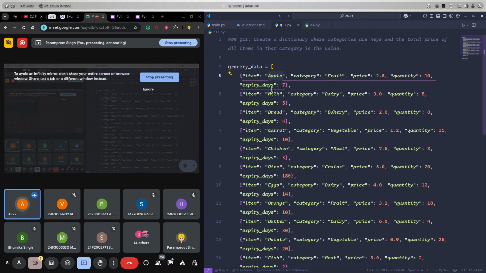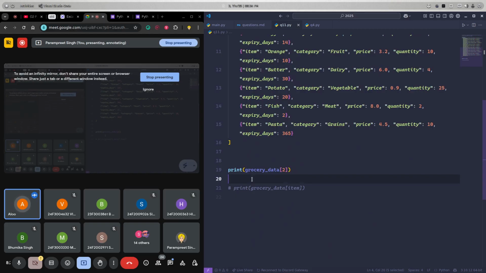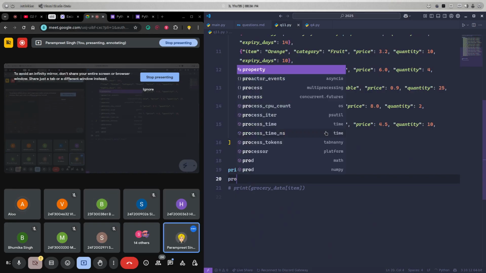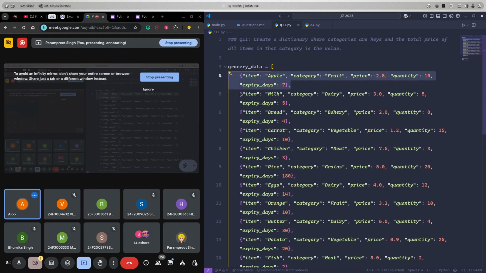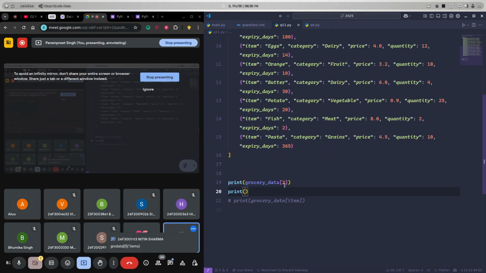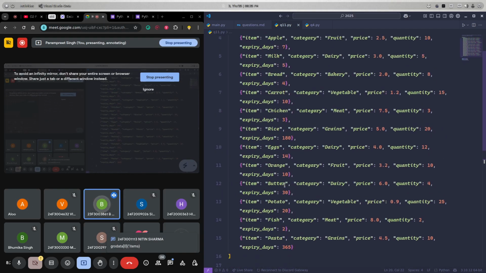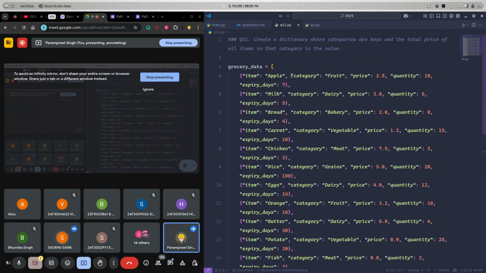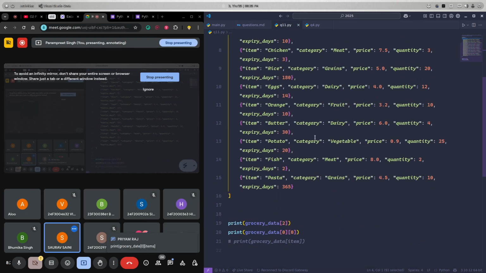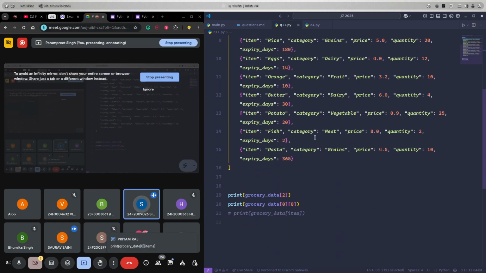For grocery, for i in grocery data? No, no, no, without a loop, just normal. I just want to print the apple, nothing else. We can use indexing: grocery data zero, then zero, zero. Okay, slowly. Grocery data zero is this item, correct? Zero of zero, item.